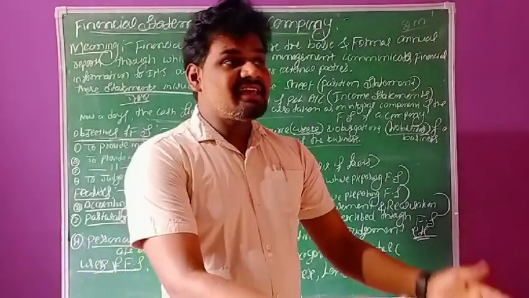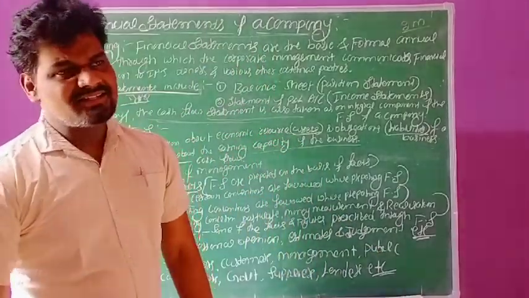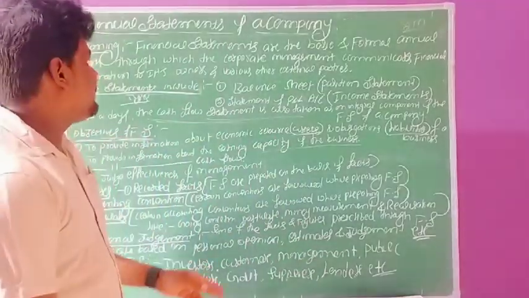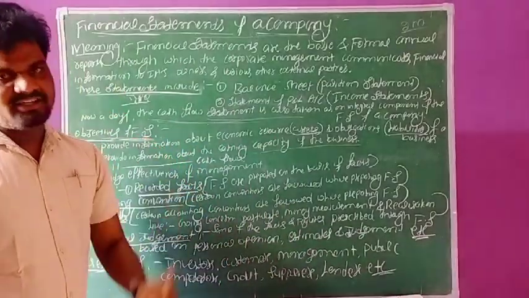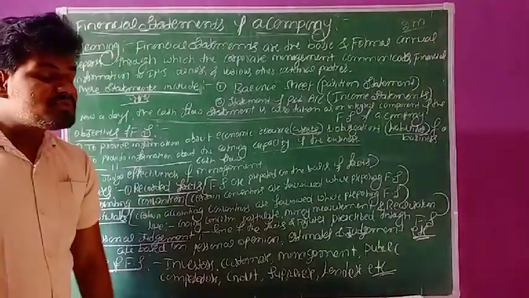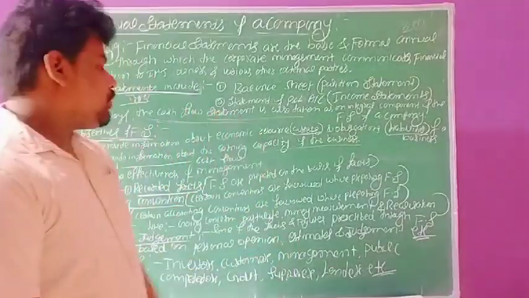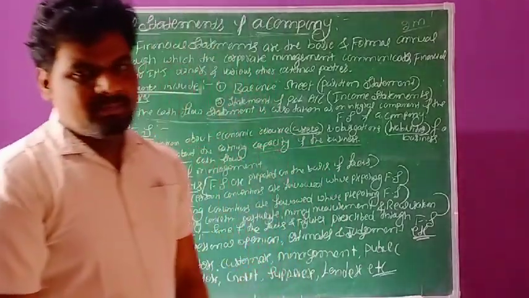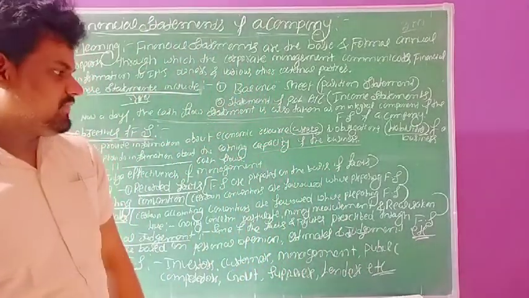So whatever the capital flow from the business, these things easily we can ascertain at the time of preparing these financial statements. The third objective of financial statements is to provide information about cash flows of the business organization.